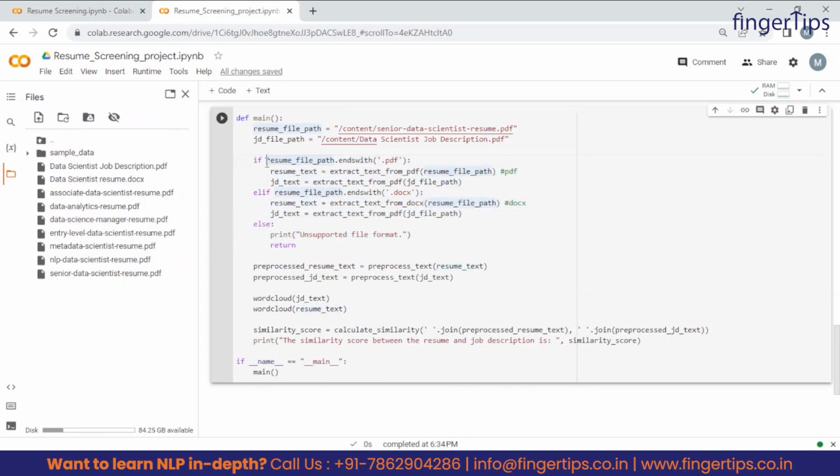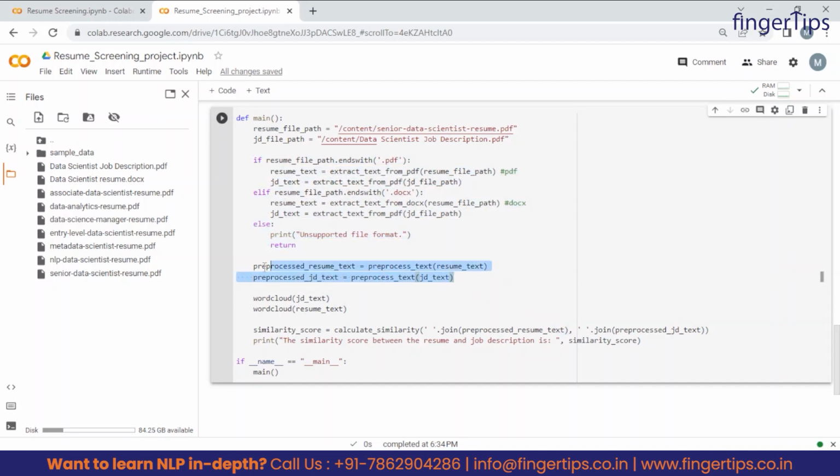So if our file is in PDF format, then this part will get executed. If my file is in docx format, then this part will get executed. And if both these conditions are not true, then this part will get executed. It's as simple as that, guys.